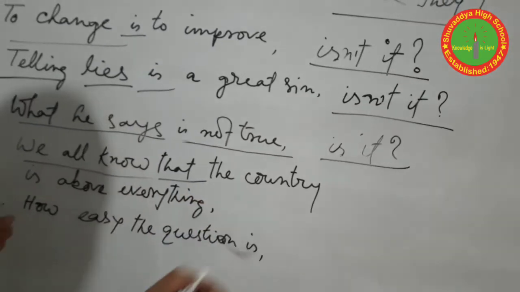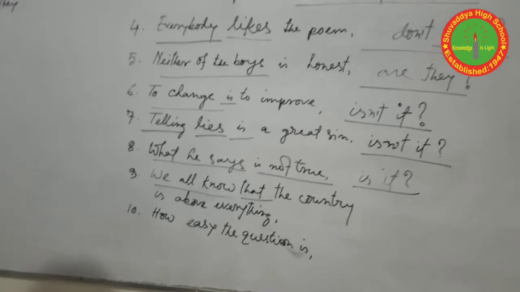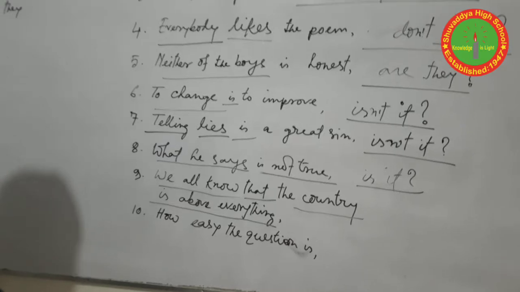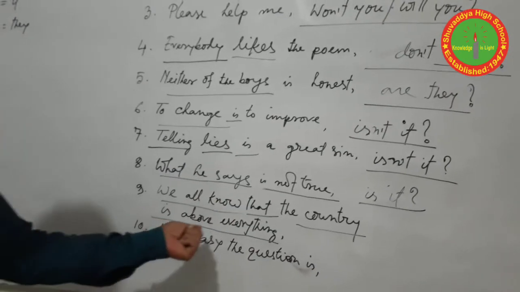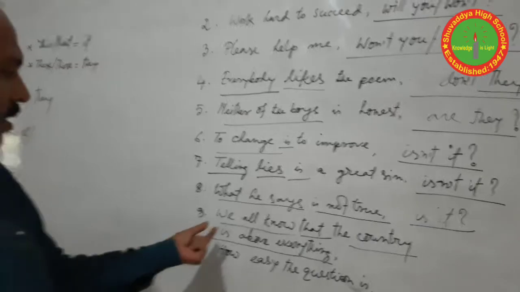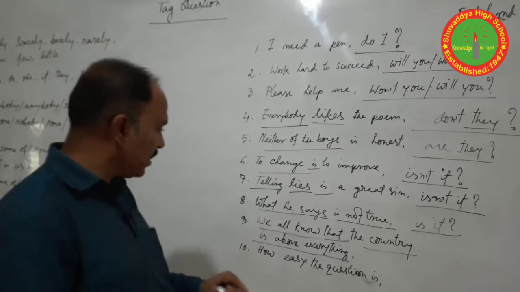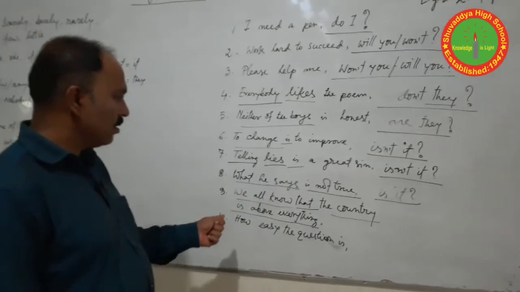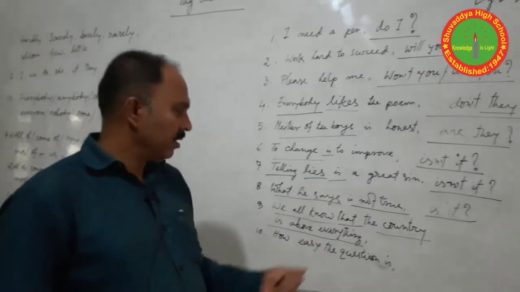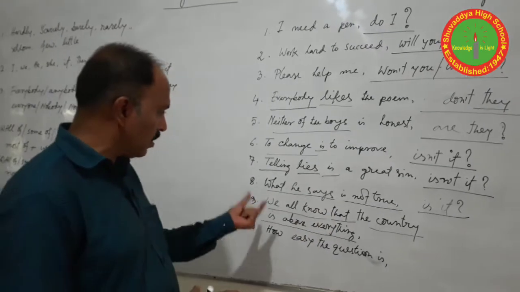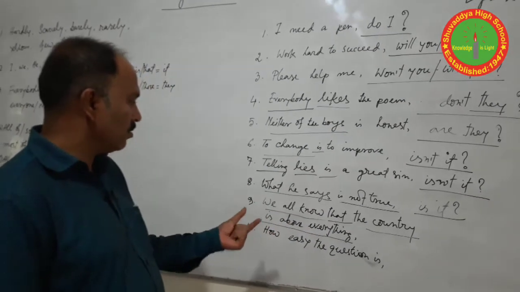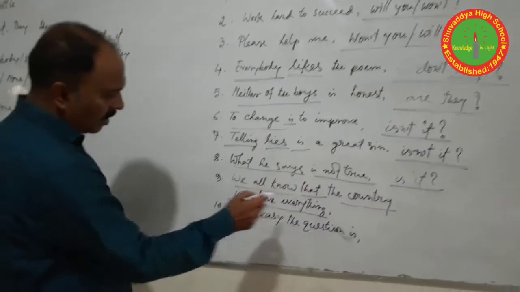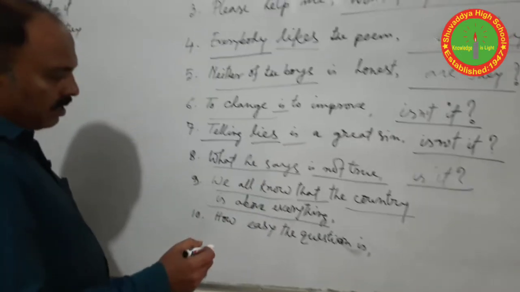So we can consider the sentence a complex one, but the subordinate clause is "the country is above everything". We generally solve the question of the principal clause, not the subordinate clause, but when the subordinate clause is more important than the principal clause, then we should solve the question of the subordinate clause. So here the sentence is: the country is above everything.